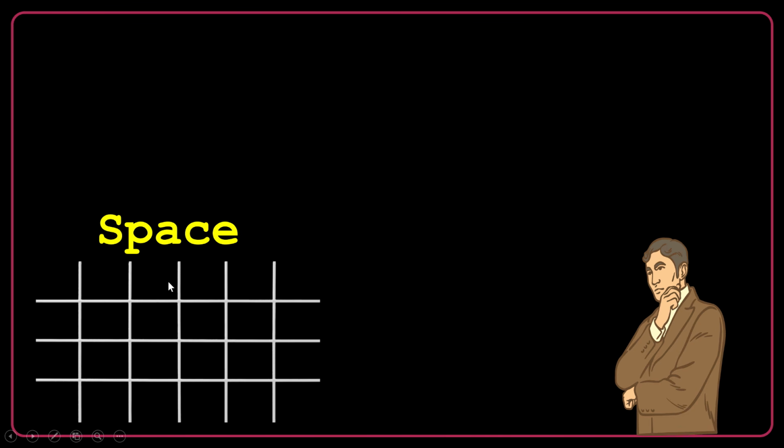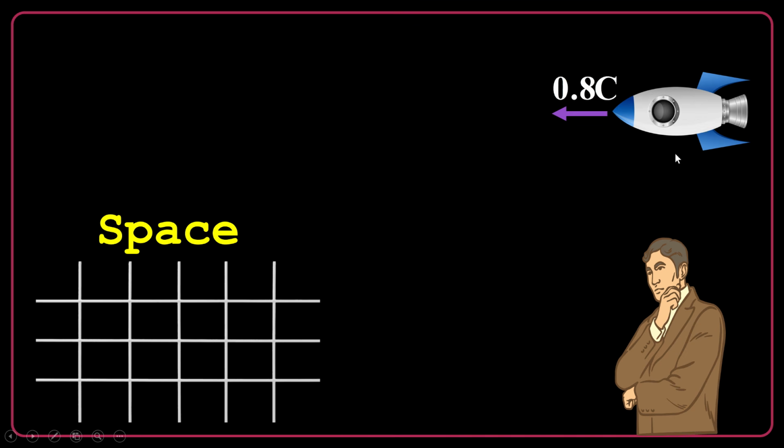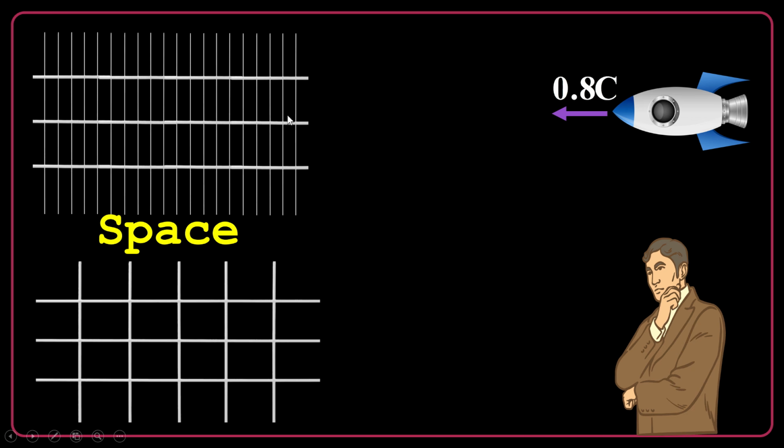So for a classical observer, the space looks like this. It has the same scale in both directions, vertical and horizontal, okay? For a relativistic traveler, the space in the direction of motion is getting contracted. You see, vertically it's not affected. The scale of the space is the same in the vertical direction, but in the horizontal direction, the direction of motion, the length is getting contracted. This is called length contraction.